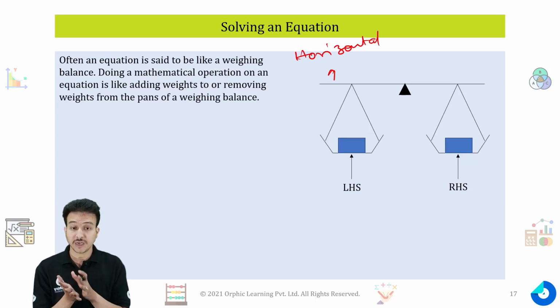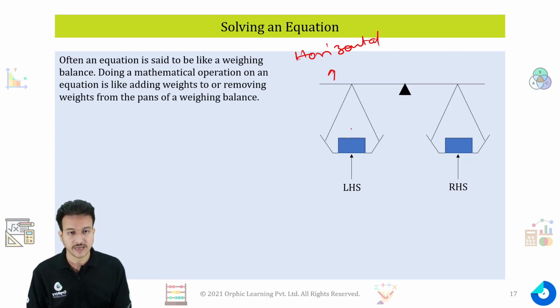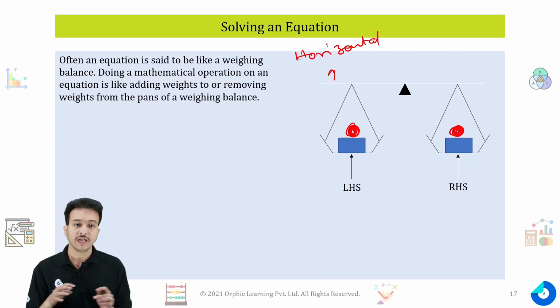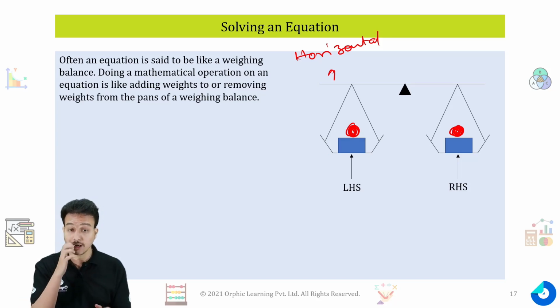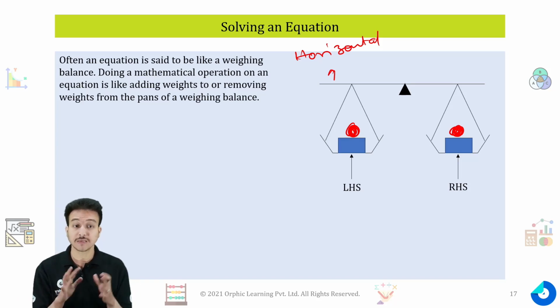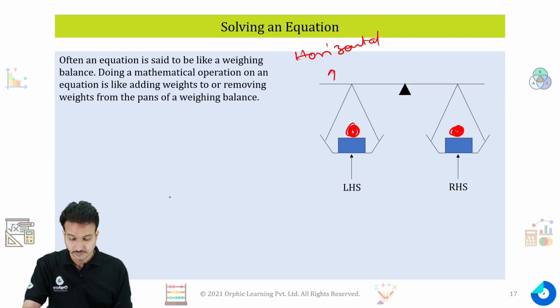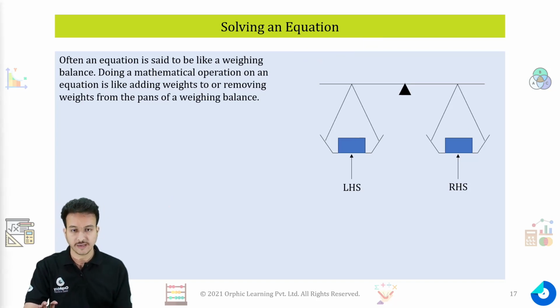Now making a mathematical operation is like adding the same weight on both the pans. I am adding this weight over here and the same weight over here. If I add the same weight on both sides of my weighing balance, the balance will remain horizontal. Similarly, if I remove the same weight from both, my bar will still remain horizontal. So it is the same with an equation: if you add or subtract the same number on both sides of the equation, that is left hand side and right hand side, your equation will not change.